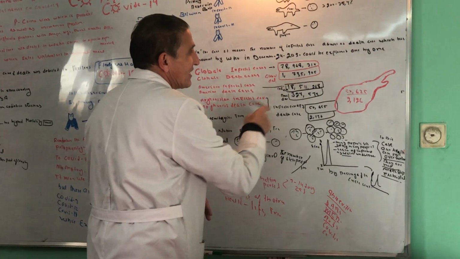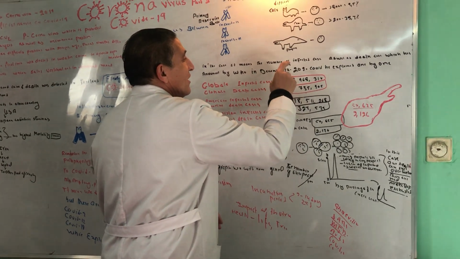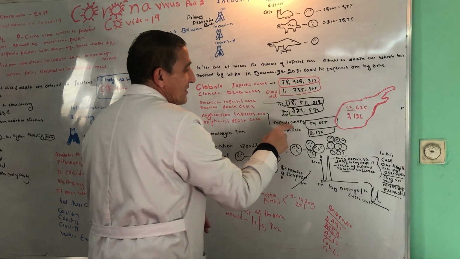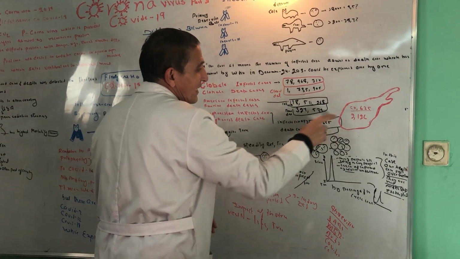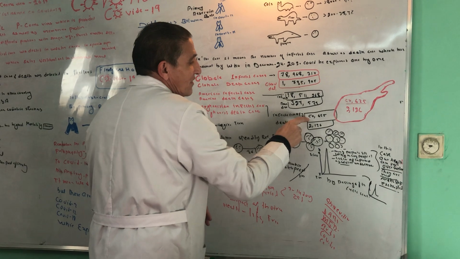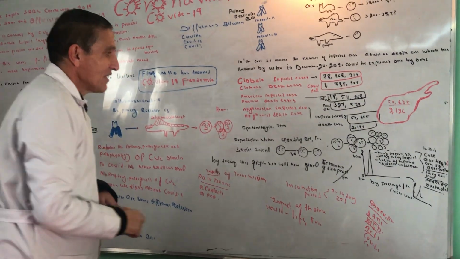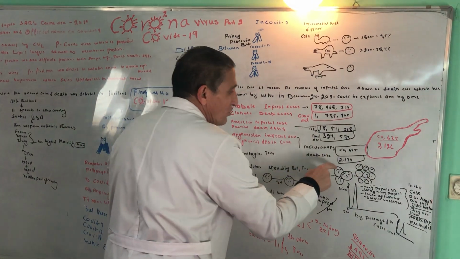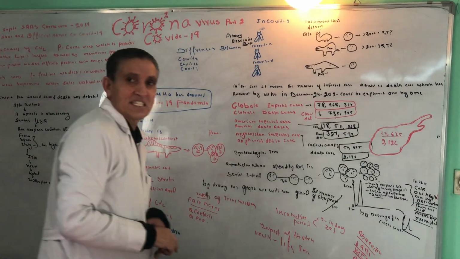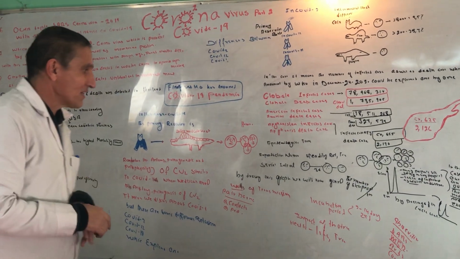Let's go to our own country. The infected cases in this date in 2020 in our own country, Afghanistan, were 50,655. The death toll in this case was 2,126 cases of death in our own country.